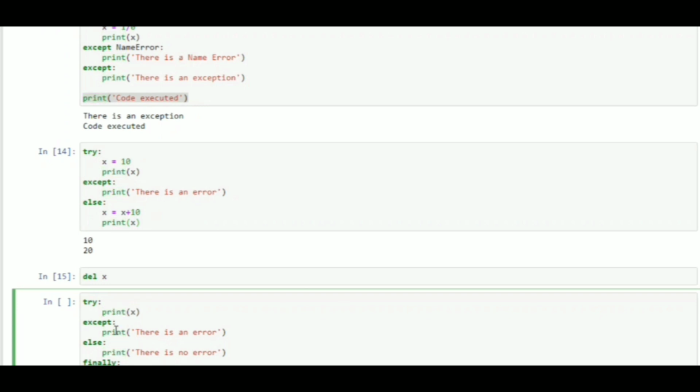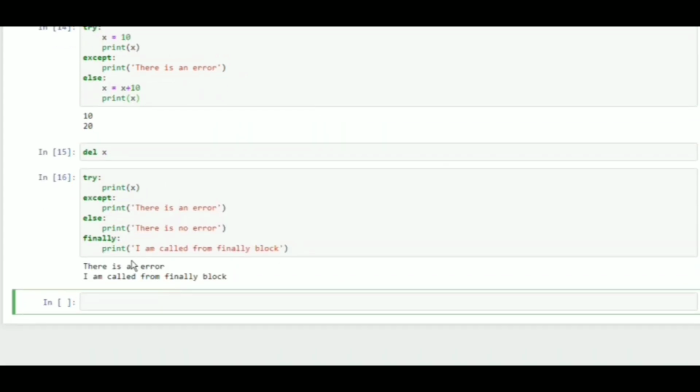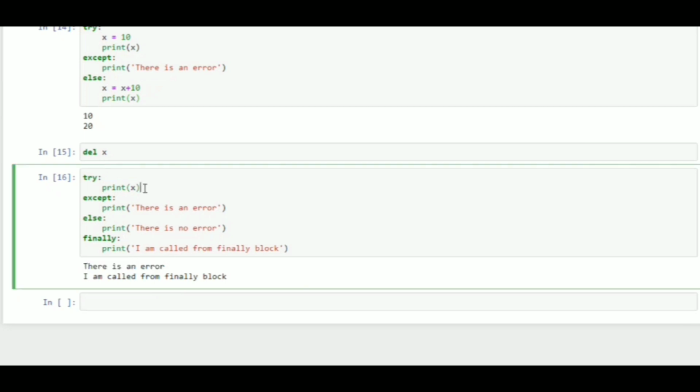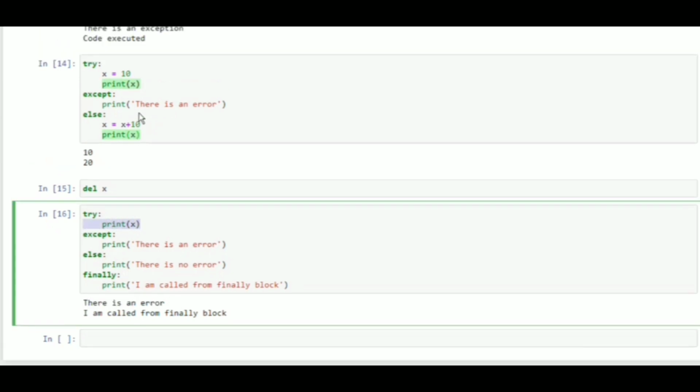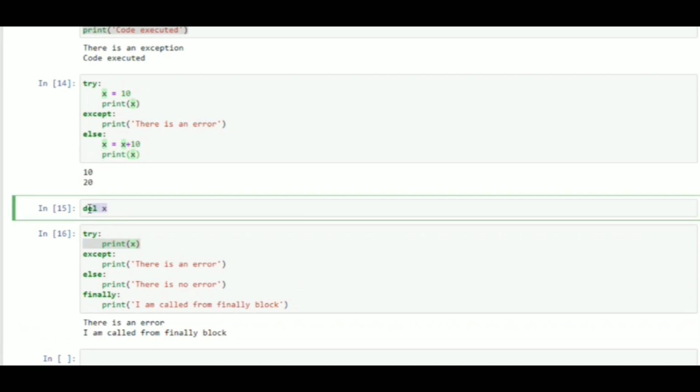Let's run this code and understand the execution. So here at first we got an output, there is an error. Why? Because x is not defined here. X was defined but we have deleted the variable x. So now x is no more defined.